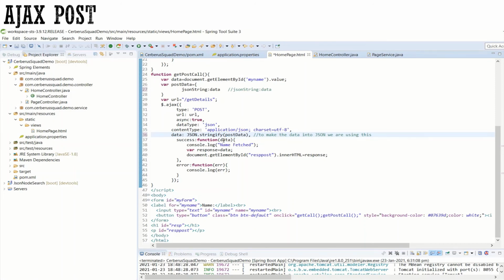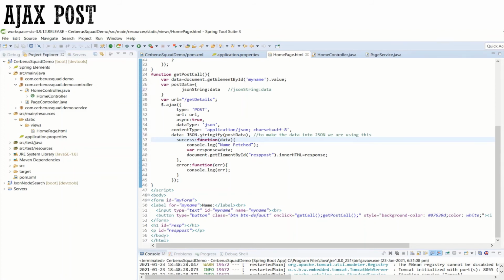Now I am passing this data to the function call, and once I get the response, I am passing the response as data here. You can change this data to a response, but the only thing is when you change this, wherever you have used that data, you need to change it into resp. I am just using data again. Clear?